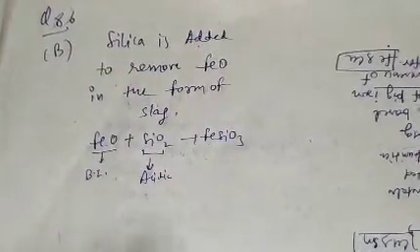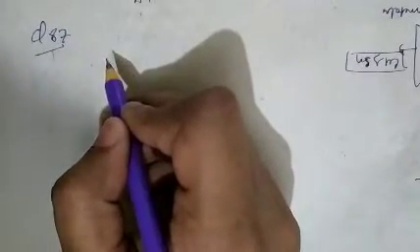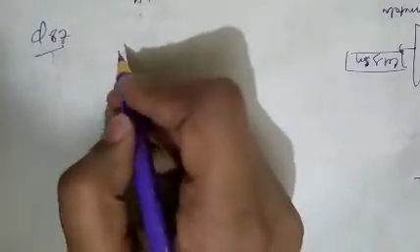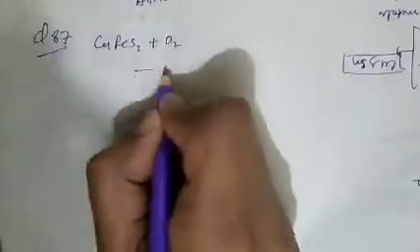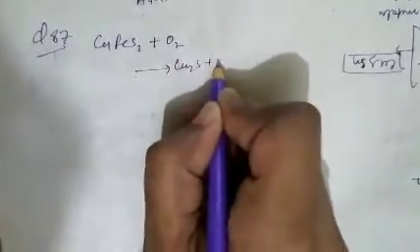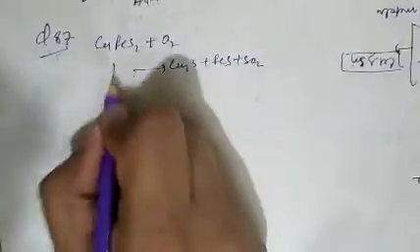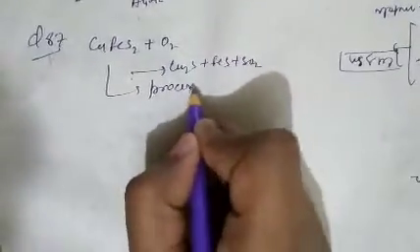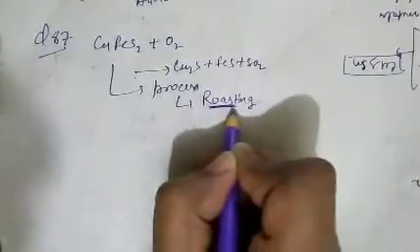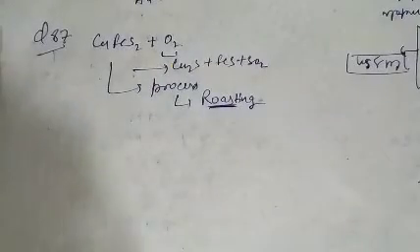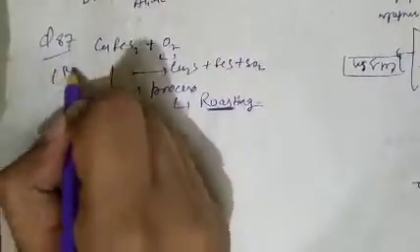See question number 87. What is given in question number 87? As we know, sulfide ore in presence of air, the process used in the metallurgy of copper: copper pyrite reacts with oxygen, giving copper sulfide plus iron sulfide plus SO2. This process is known as roasting. Roasting is related to roast, it means in presence of air. So question number 87, option B is correct.